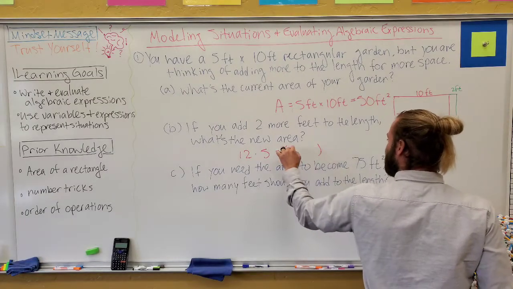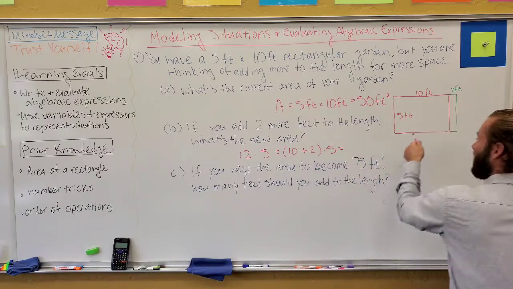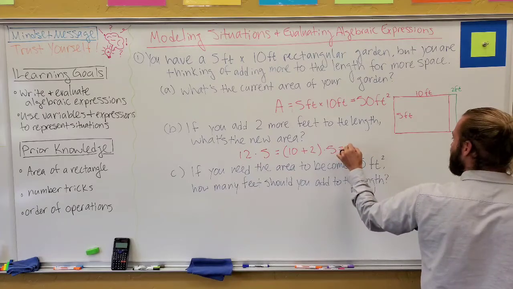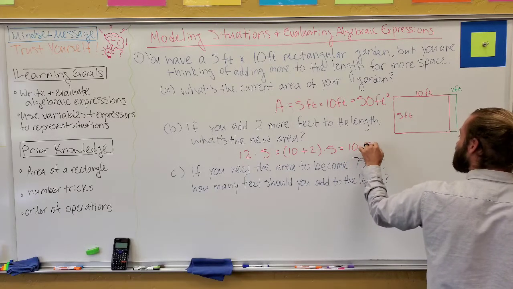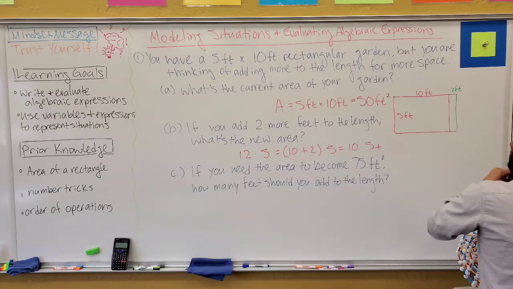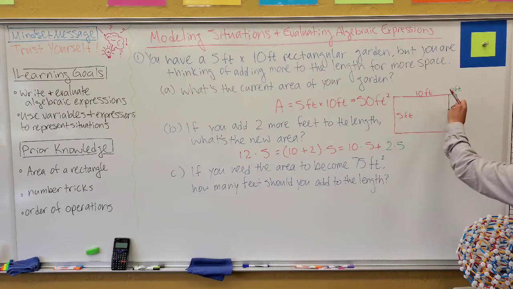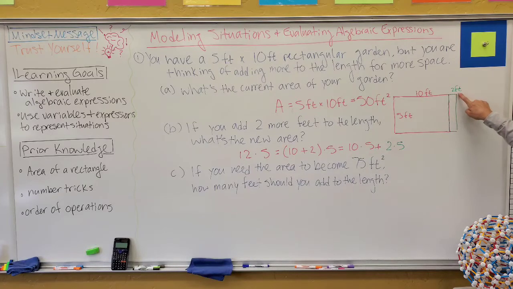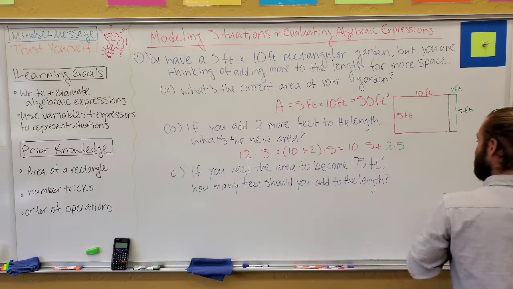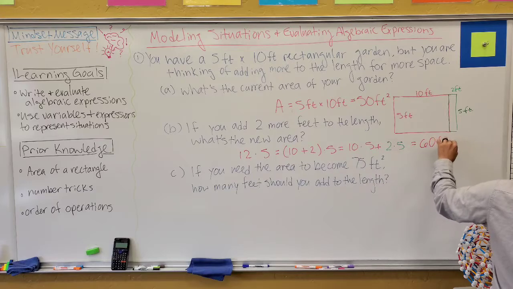So this is a really interesting thing. The 12 is actually 10 plus 2 times 5. But again, this visual helps us see this is the same thing as saying 10 times 5 plus 2 times 5. And in fact, actually, I might even put this as green so you can connect that with the diagram up here, right? So this part here represents 2 feet by 5 feet. So that guy's area is another 10 square feet we've added on, right? So this becomes, in the end, 50 plus 10, so 60 square feet.